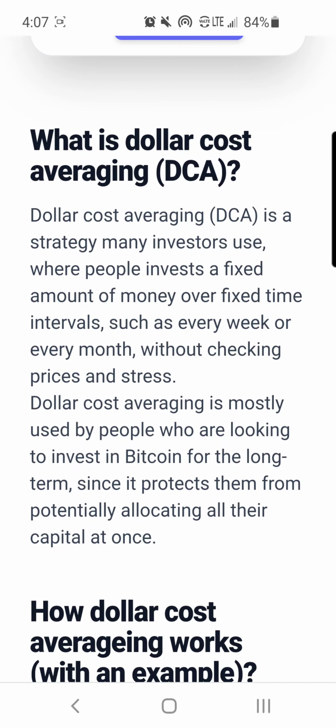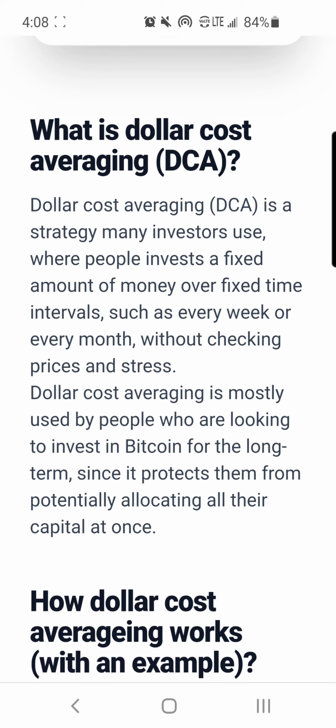What is dollar cost averaging? Dollar cost averaging, DCA, is a strategy many investors use where people invest a fixed amount of money over fixed time intervals, such as every week or every month, without checking prices and stress. It is mostly used by people looking to invest in Bitcoin or crypto for the long term. I'm just using Bitcoin as an example.